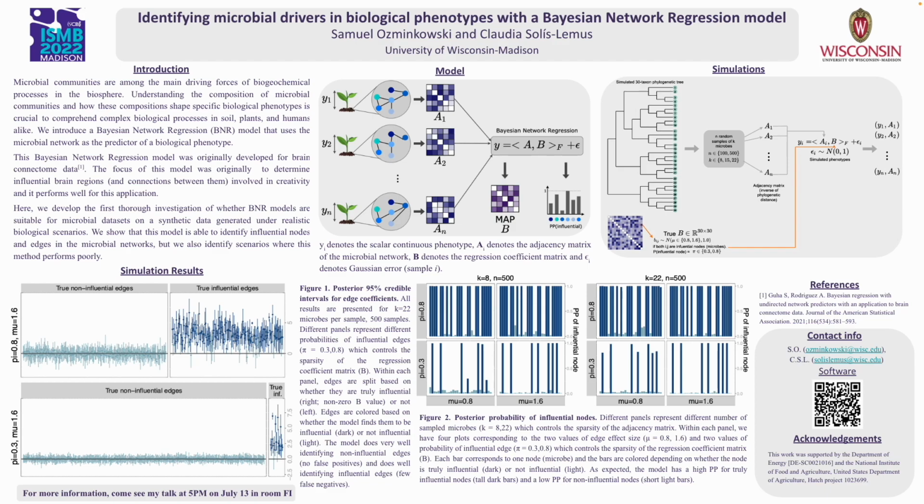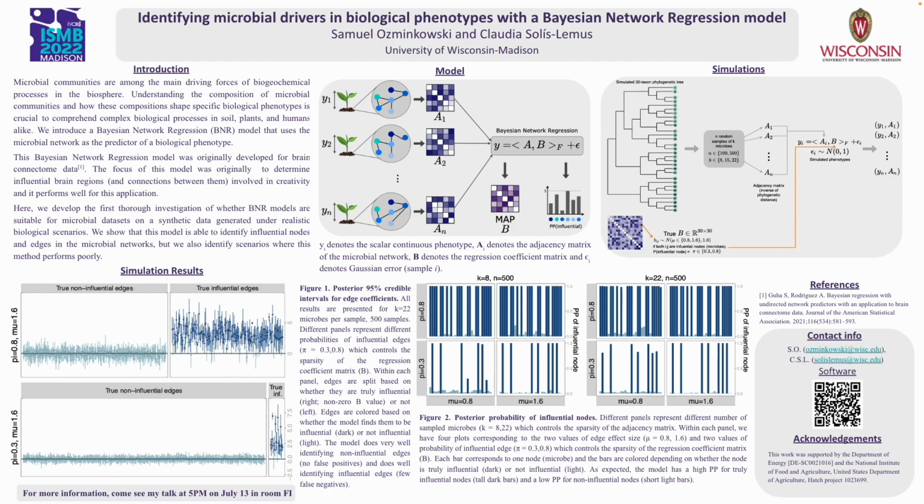This model treats the response as the product of an adjacency matrix describing the relationships between the microbes and a coefficient matrix describing the effect of each relationship on the response, plus some random error. This model allows us to estimate these edge coefficients as well as the probability that each microbe itself is influential on the response. The simulation study presented here is described in the graphic on the top right of the poster.